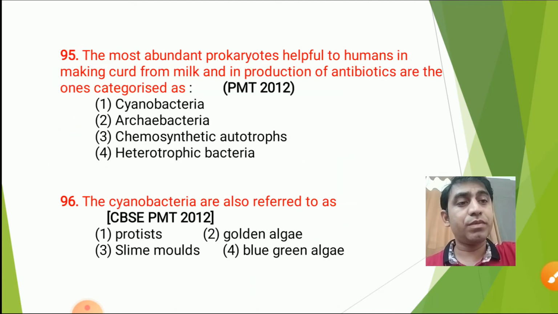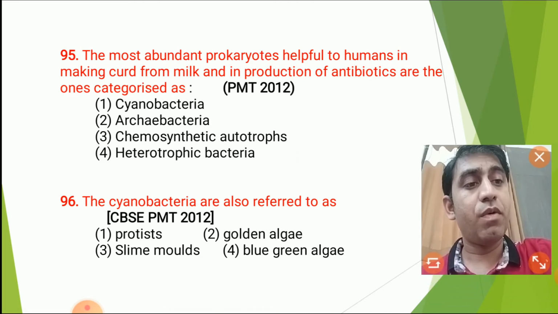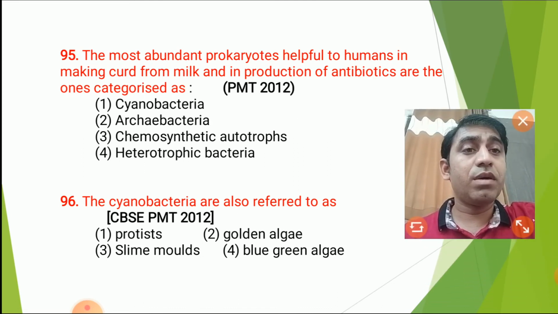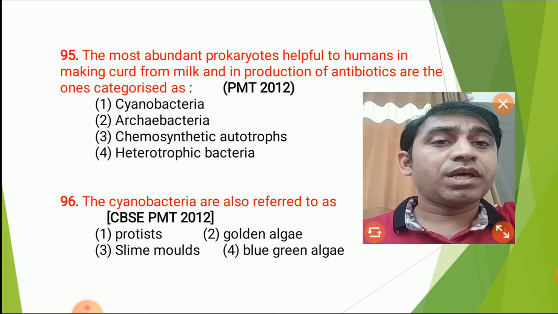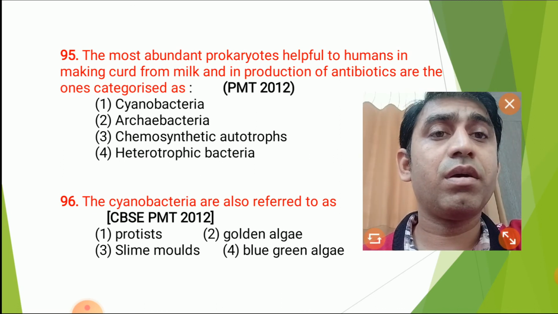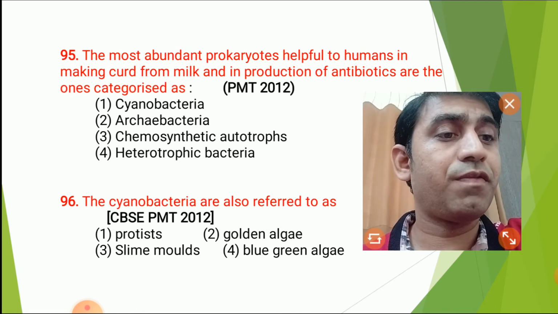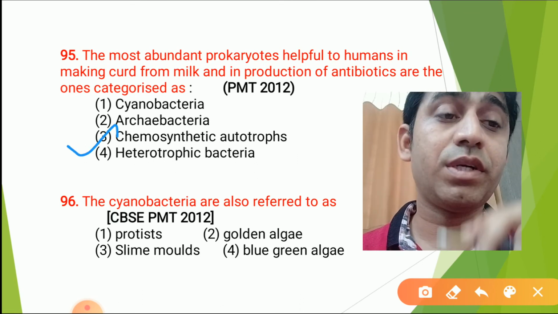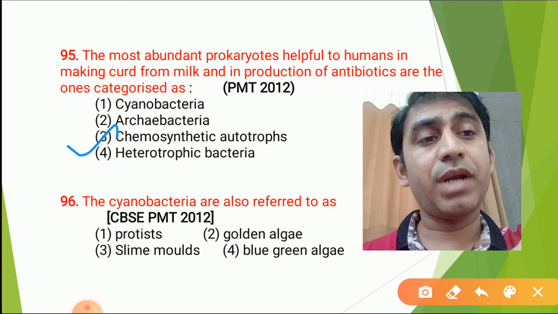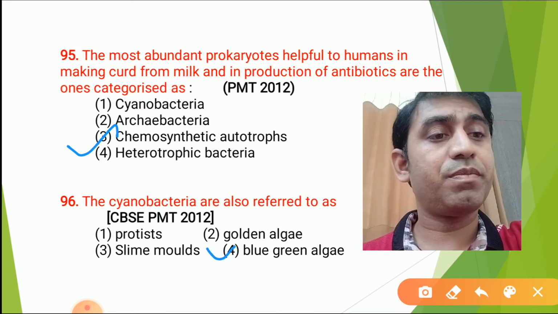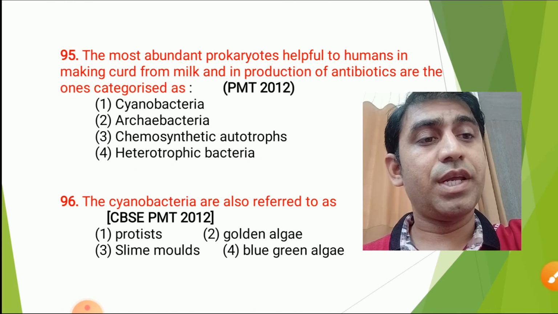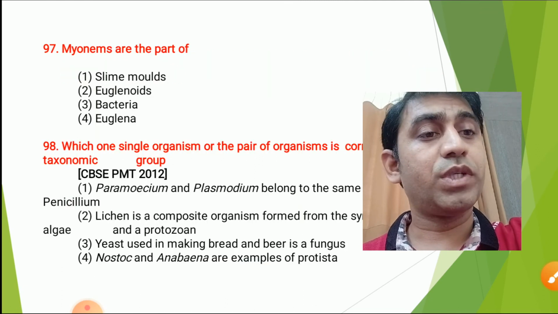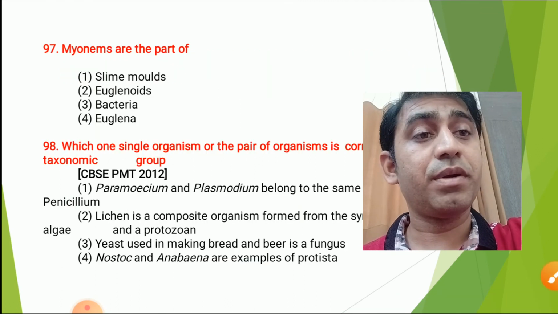The next question, question number 95. What is given in question number 95? The most abundant prokaryotes, helpful for humans in making curd from milk and in the production of antibiotics, are categorized as heterotrophic. This question is repeated. Then question number 96. Cyanobacteria are also referred to as blue-green algae. The next question, question number 98. These questions are important.